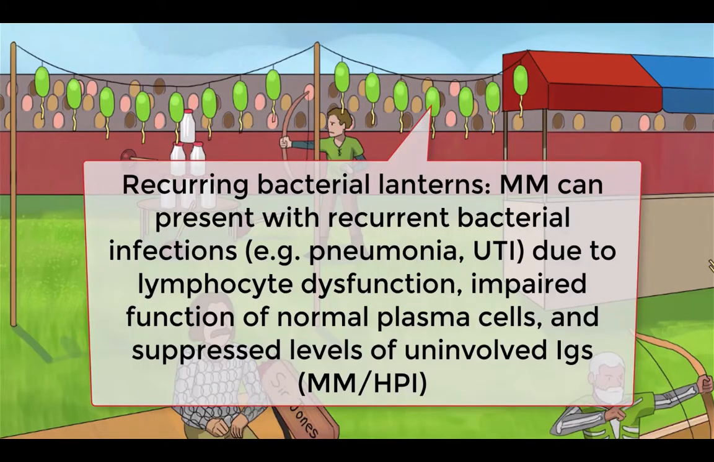Multiple myeloma is also associated with immune dysfunction and, consequently, an increased frequency of bacterial infections such as pneumonia and UTI. So we've drawn in some recurring bacterial lanterns. Impaired immune function is a result of lymphocyte dysfunction, as well as impaired function of normal plasma cells, which leads to decreased levels of normal functional antibodies in the serum.